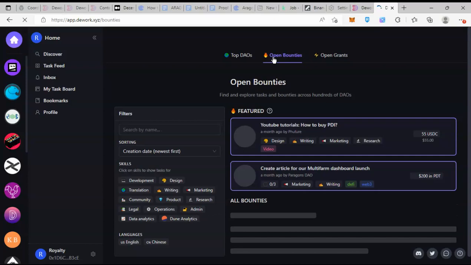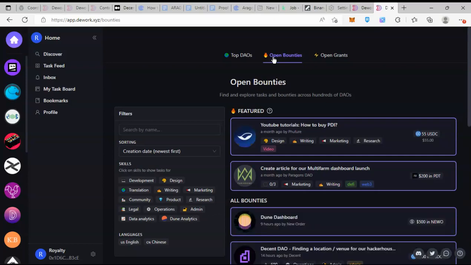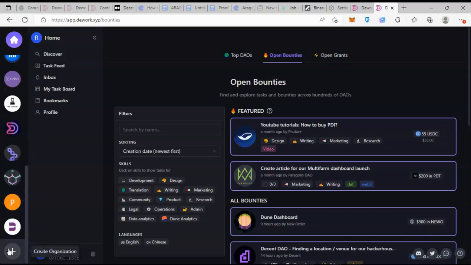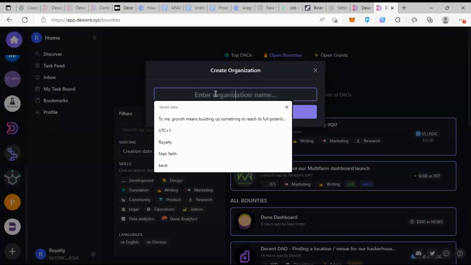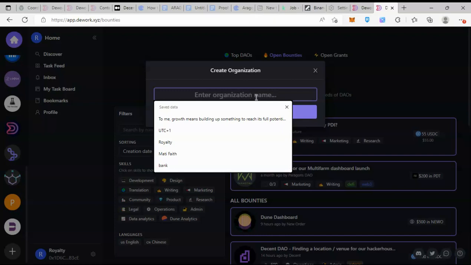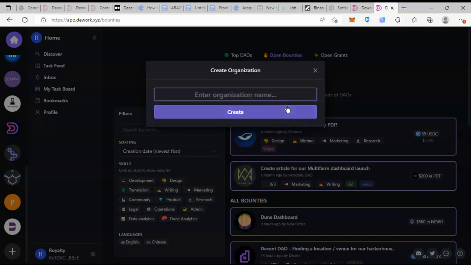How do I set up this product? As a DAO, you can easily just come over here and create your own DAO. Let's take for example XY DAO.